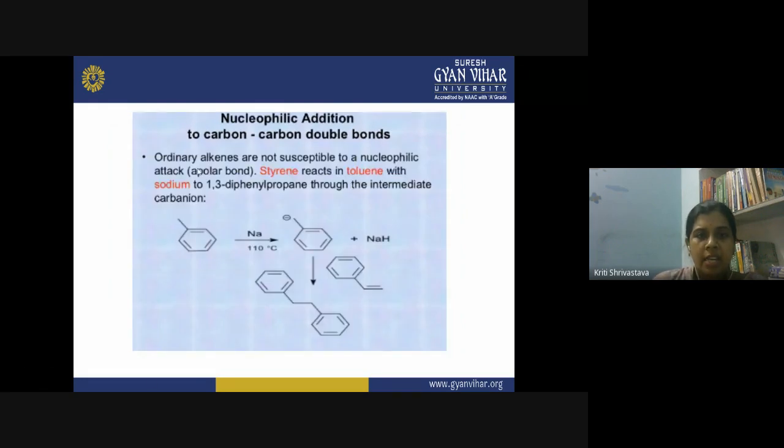Now ordinary alkenes are not susceptible to nucleophilic attack because they are apolar in nature. But when they contain some special groups, like in case of styrene, it reacts with toluene and sodium to form 1,3-diphenylpropane through the intermediate carbanion. So under special conditions, when your unsaturated system contains some special groups, in that case you can see nucleophilic addition to the carbon-carbon double bond system.